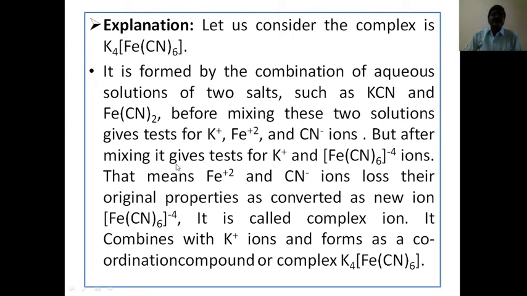But after mixing, it gives tests for K+ and [Fe(CN)6]4- ions. That means Fe2+ and CN- ions lost their original properties and converted into a new ion, [Fe(CN)6]4-. It is called a complex ion. So it combines with K+ ions and forms a coordination compound or complex, K4[Fe(CN)6]. This is the explanation of the coordination compound.